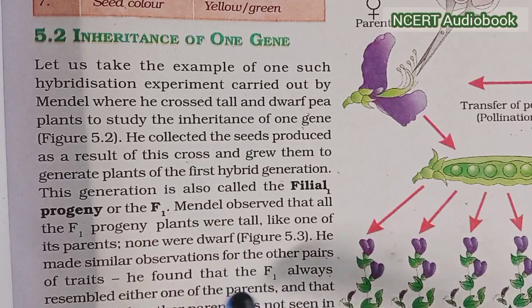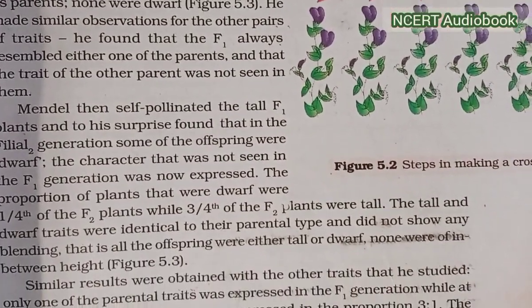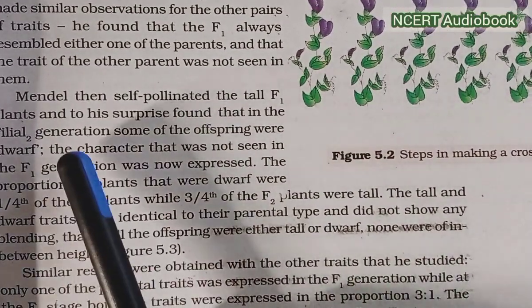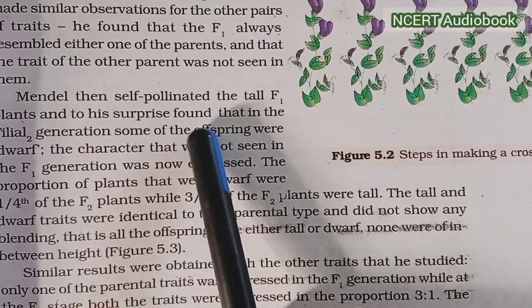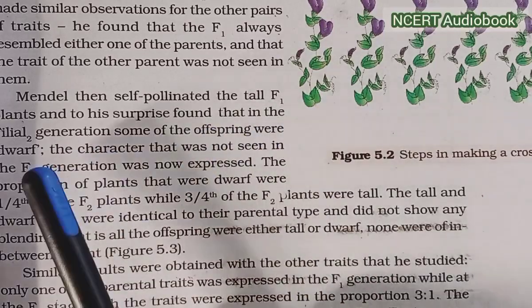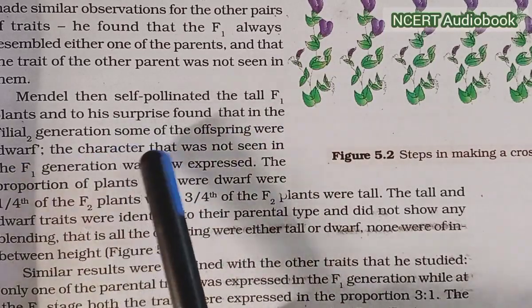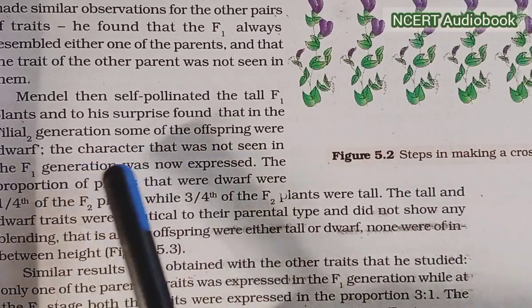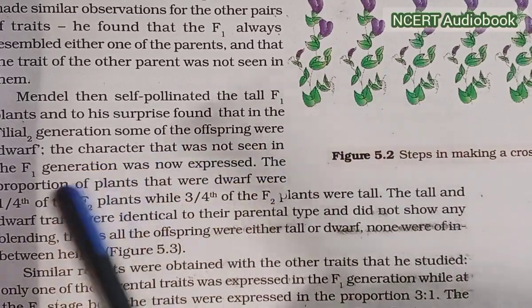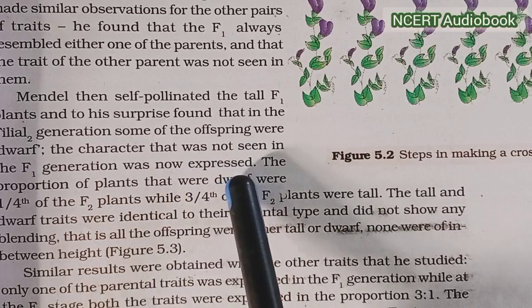He found that the F1 always resembled either one of the parents, and that the trait of the other parent was not seen in them. Mendel then self-pollinated the tall F1 plants and, to his surprise, found that in the filial 2 generation, some of the offspring were dwarf. The character that was not seen in the F1 generation was now expressed.